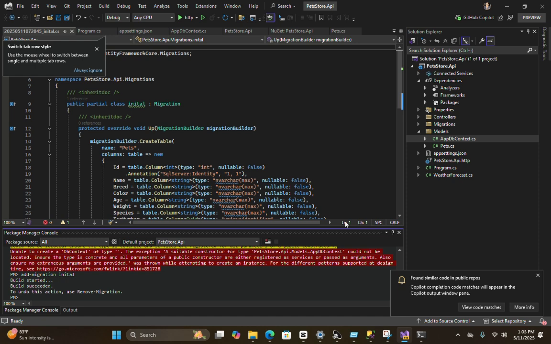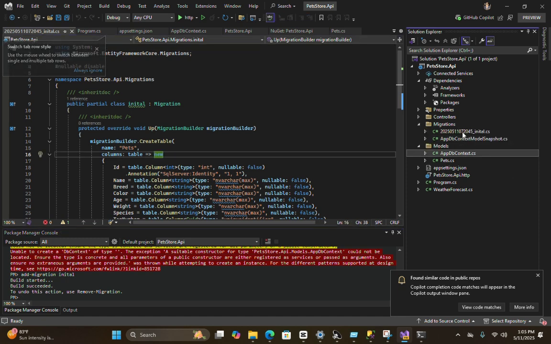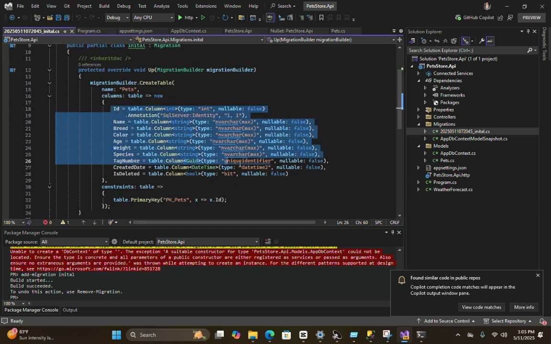Now I got the Migrations folder here. In the Migrations folder, I got the initial file. It generates the boilerplate code to generate the table for the database. So after getting the migration file, you can generate the table via the Update-Database command.